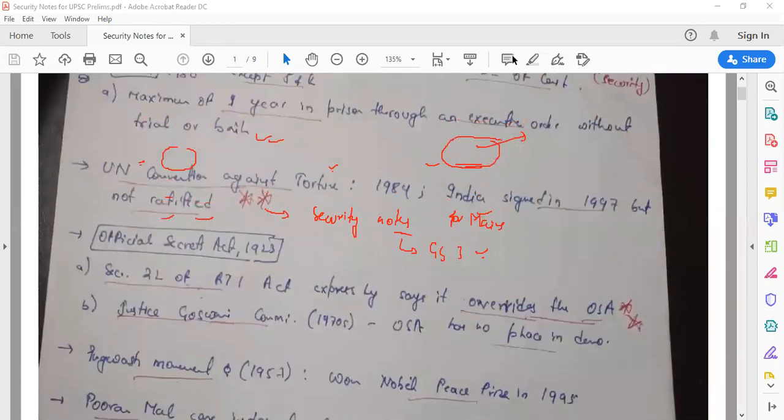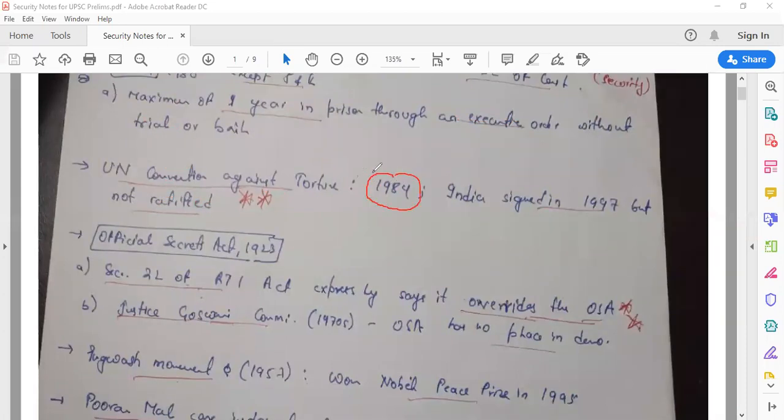Now, UN Convention Against Torture. What you need to understand is this was passed in 1984. India had signed this UN Convention Against Torture in 1997, but it has not ratified it. So that means India does not follow the provisions given in the UN Convention Against Torture. India has signed it, but not ratified it.